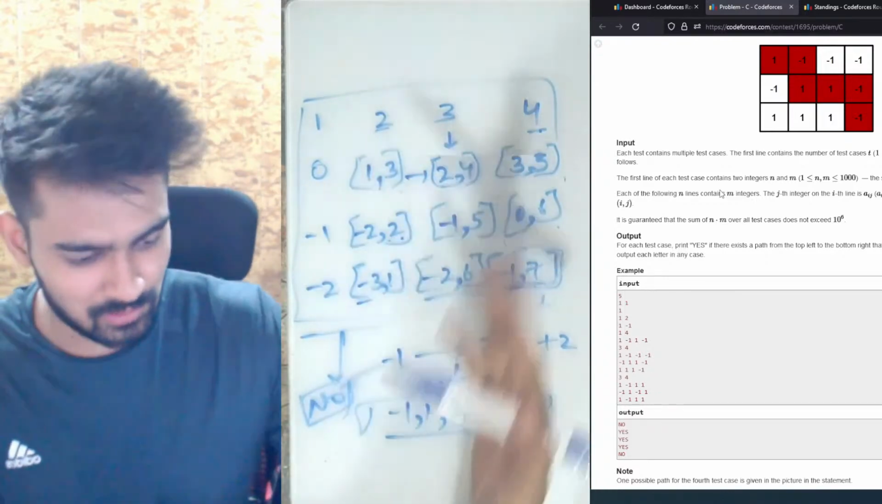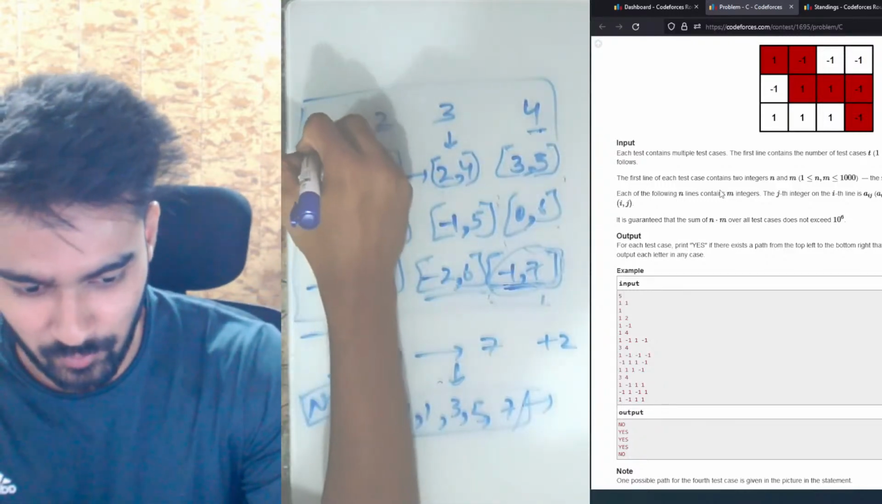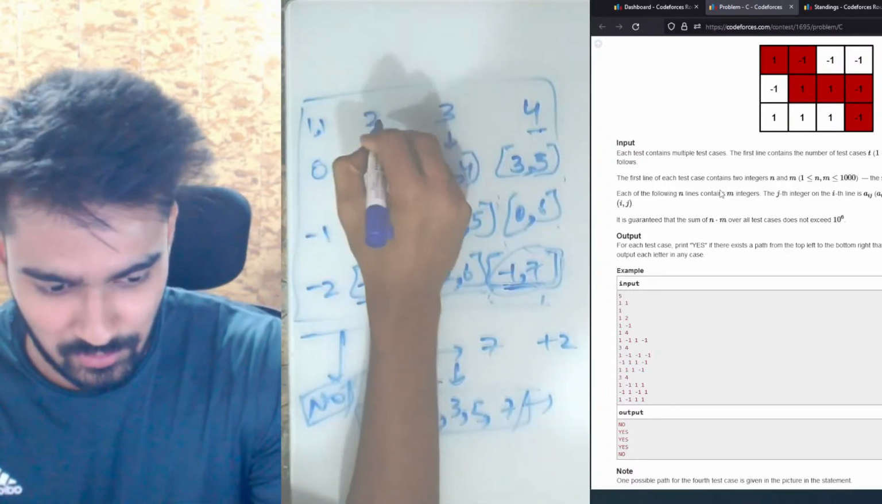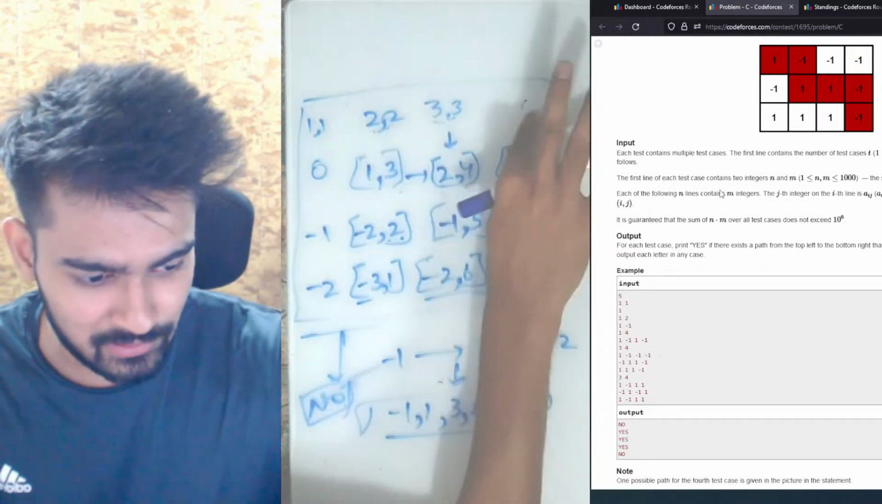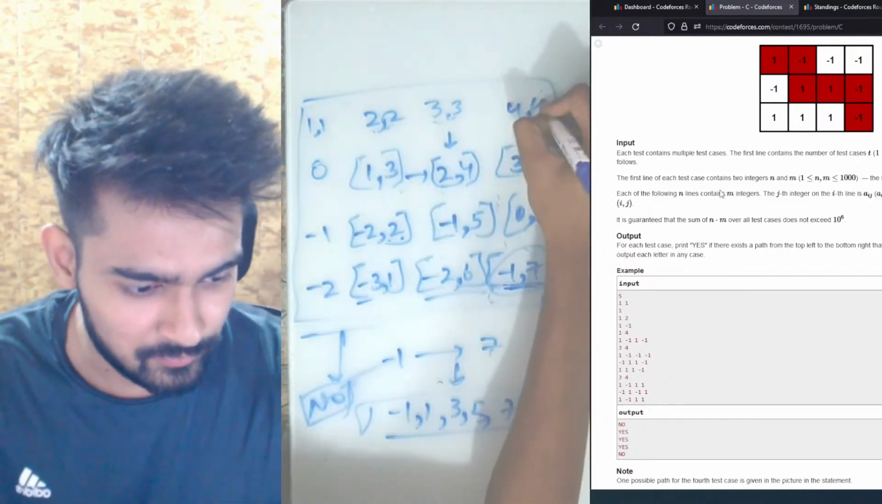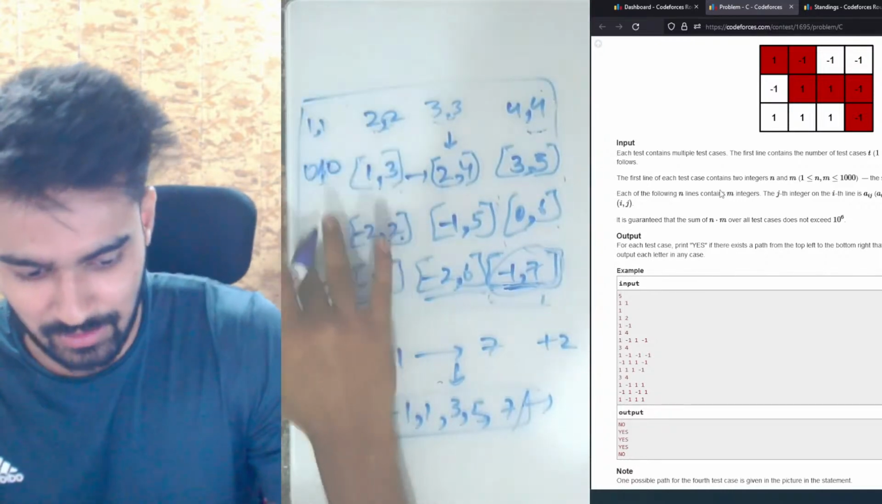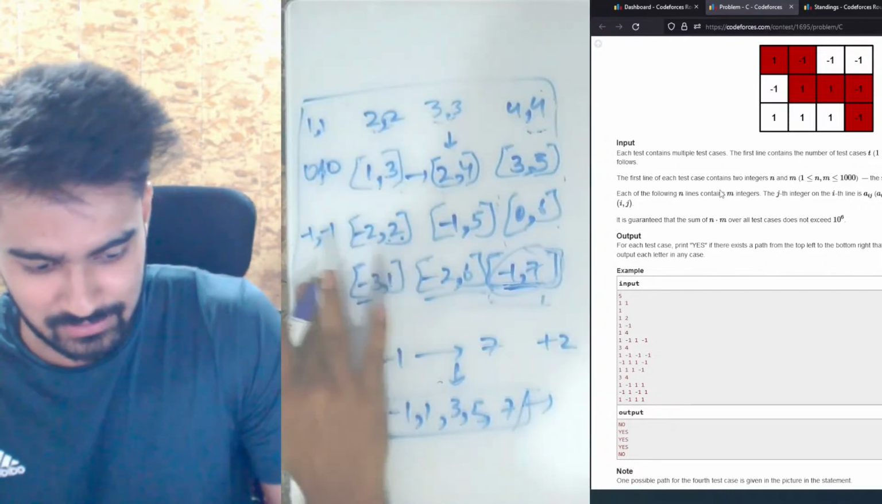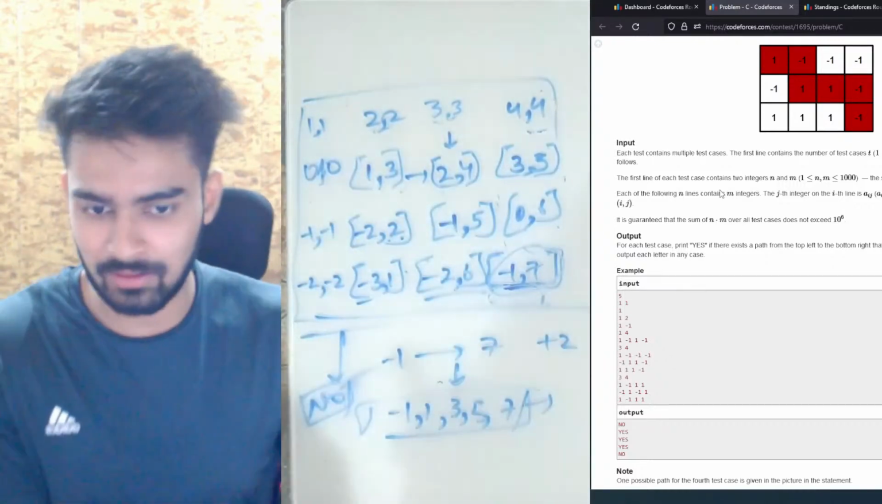Okay, and now during implementation, what you can do is instead of writing 1 here, you can actually write it as 1 1. You can write this as 2 comma 2. You can write this as 3 comma 3, and you can write this as 4 comma 4. This can be written as 0 comma 0. This can be written as minus 1 comma minus 1, and this can be written as minus 2 comma minus 2. That way it will be easier to implement.